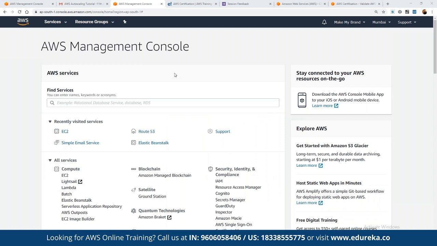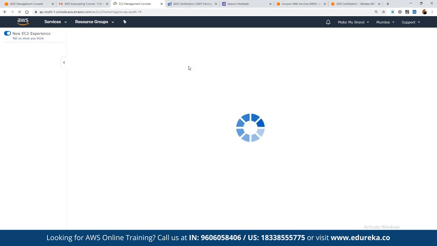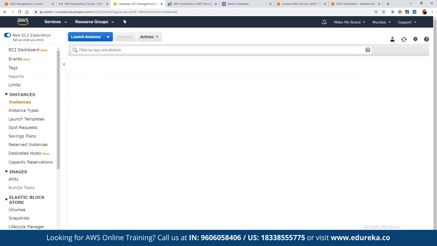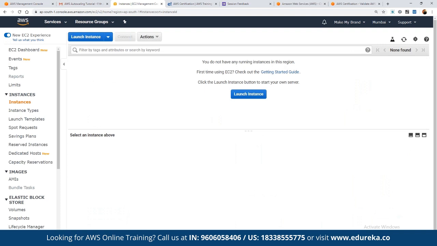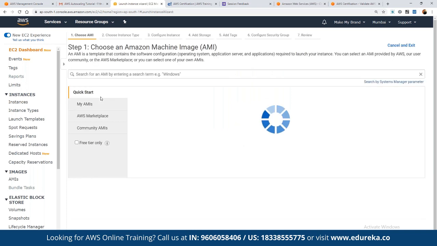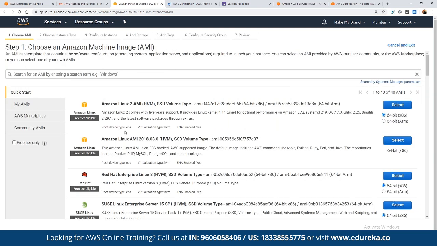Before we can even start deployment of the auto scaling, we have to launch a couple of servers. So here we can open up the server. For using servers, we can open up the EC2 dashboard where we can launch any number of instances. Here we can click on running instances to see the list of all the instances that we have. And now if we want to launch a new instance, we can click on launch instance,